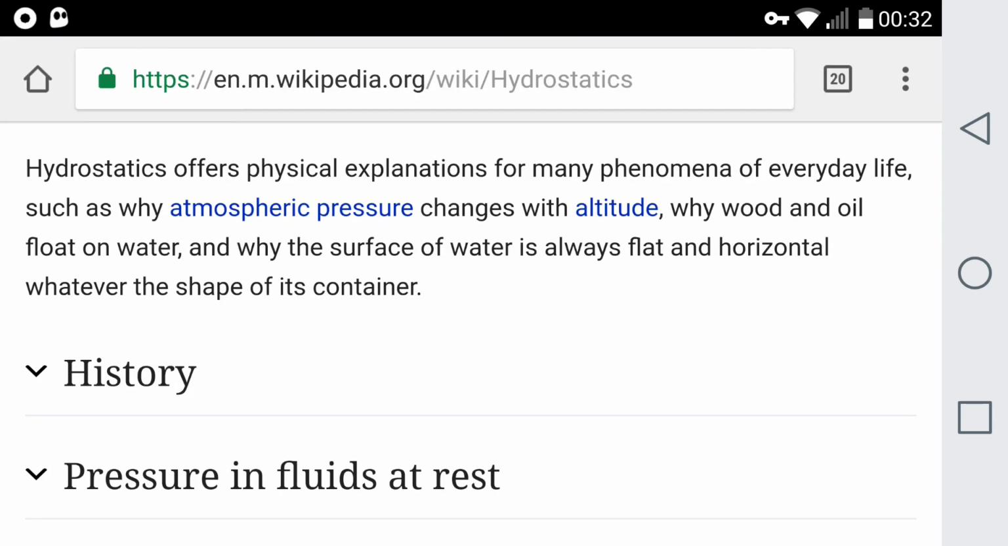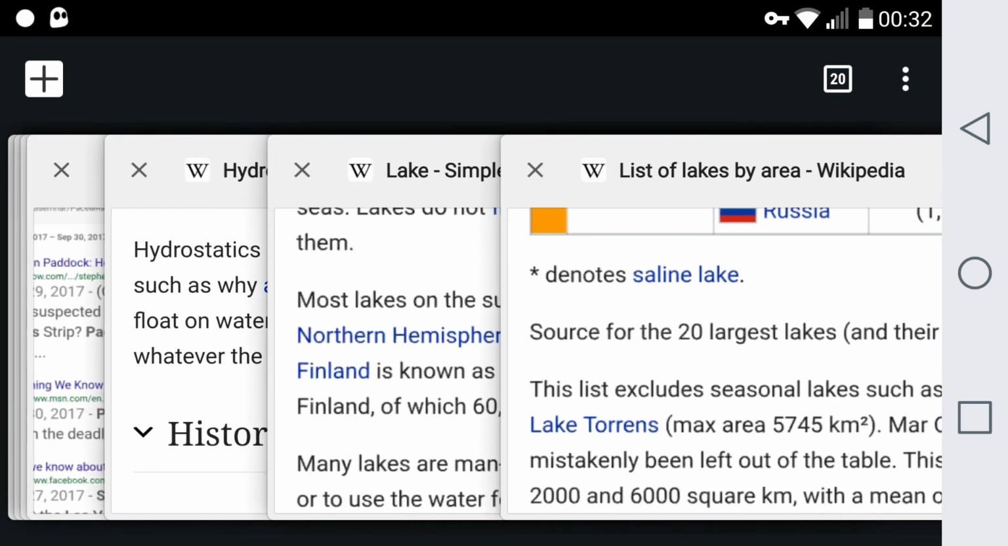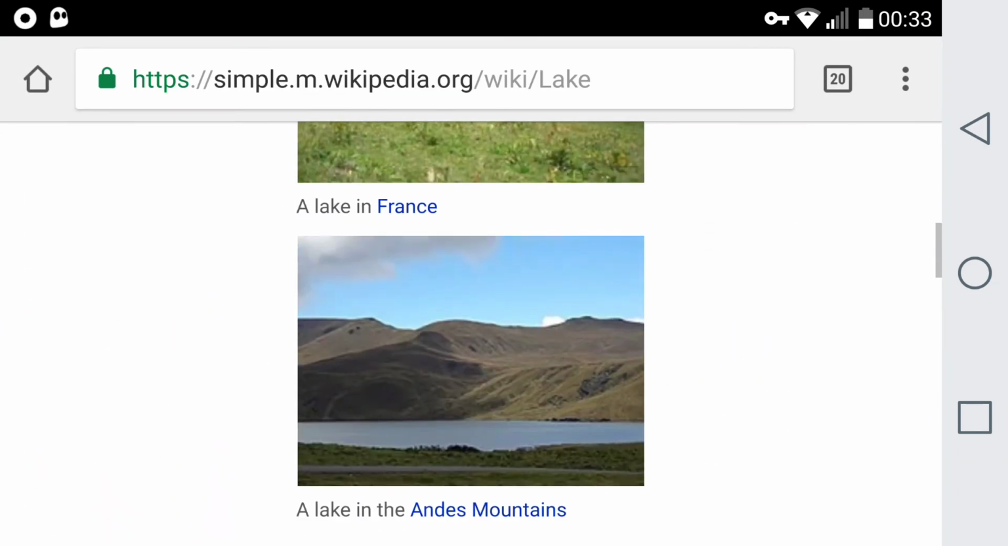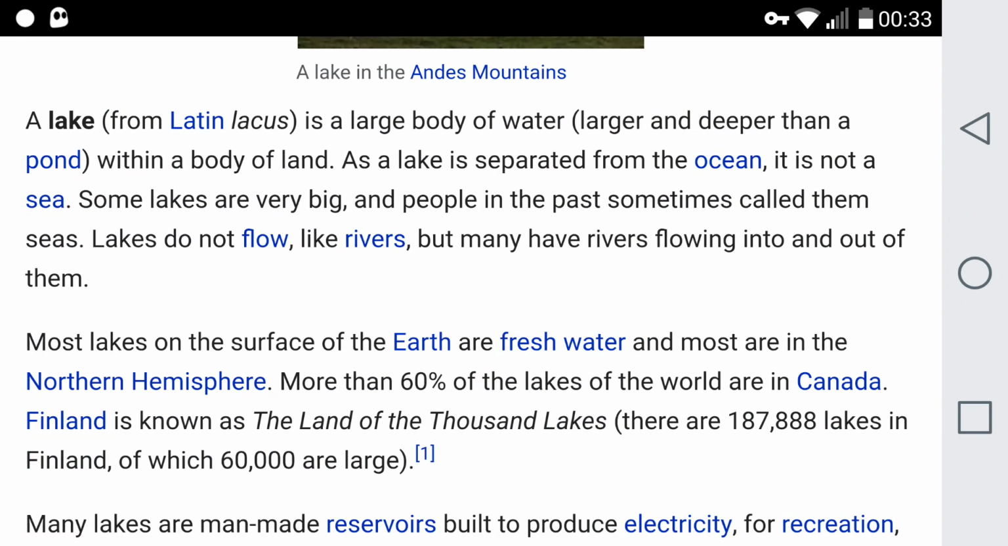Hydrostatics offers physical explanations for many phenomena in everyday life, such as why atmospheric pressure changes with altitude, why wood and oil float on water, and why the surface of water is always flat and horizontal, whatever the shape of its container. And that's to do with, like I said, bodies of water at rest, which means they're not flowing, and lakes do not flow. So if a lake does not flow, then it is a standing body of water at rest.